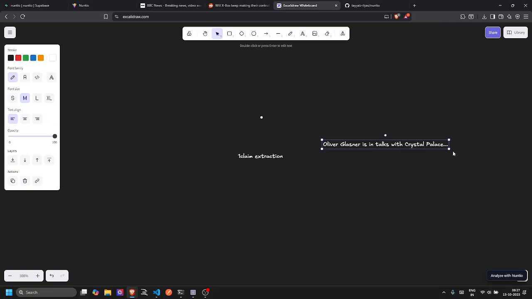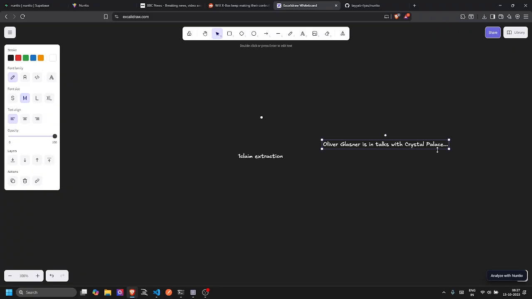There could be two or three claims in this news headline. One claim is that Oliver Glasner is becoming the manager of Crystal Palace. Another is that he will become the manager in the next 2 months. Another is that he might become the manager, or might not, and they are just rumors. So these are three claims.